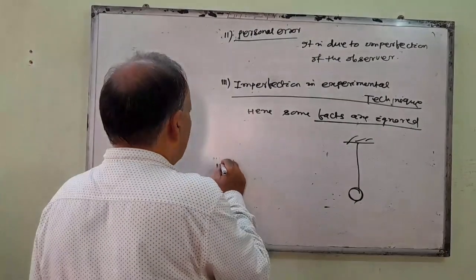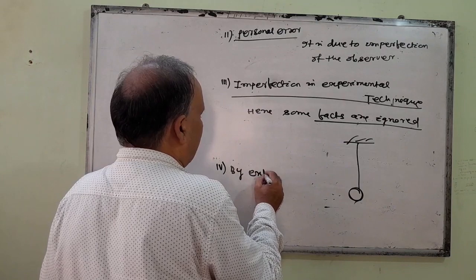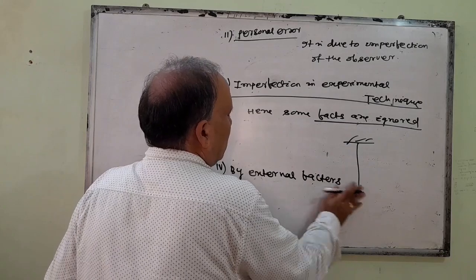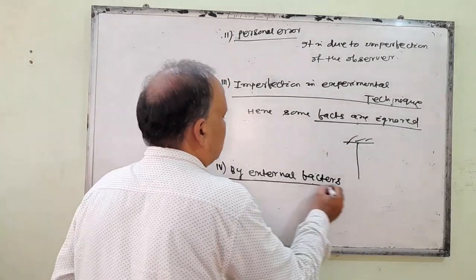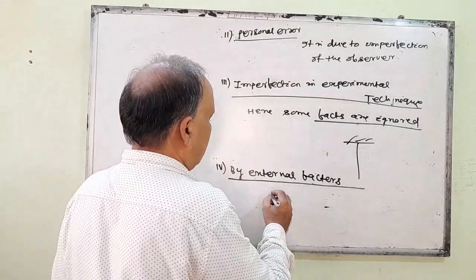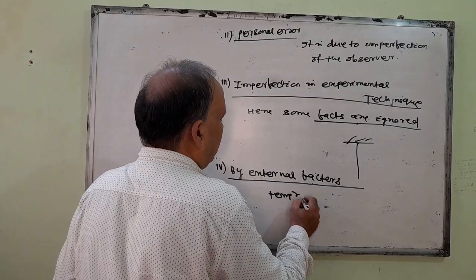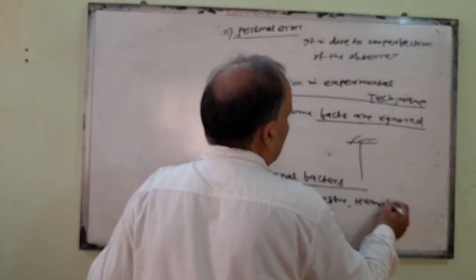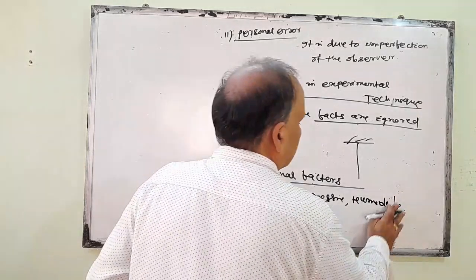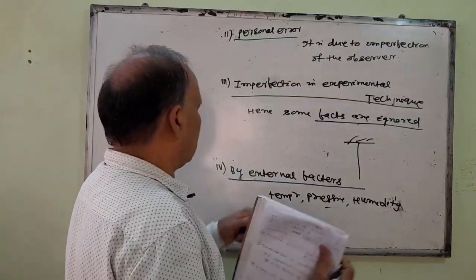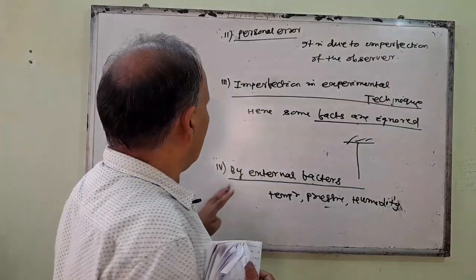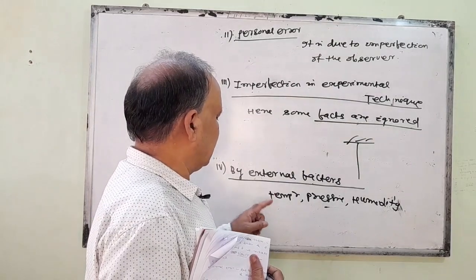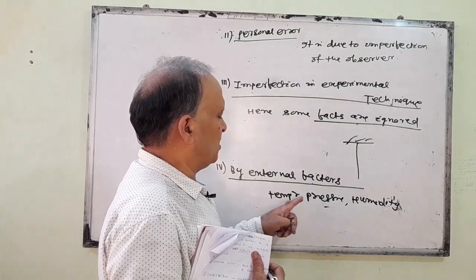Another one, the fourth one, is external factors. When we do an experiment, there are some external factors like temperature, pressure, humidity that play a role. So they also affect the experiments. While we do measurement, we must consider that temperature, pressure, humidity.